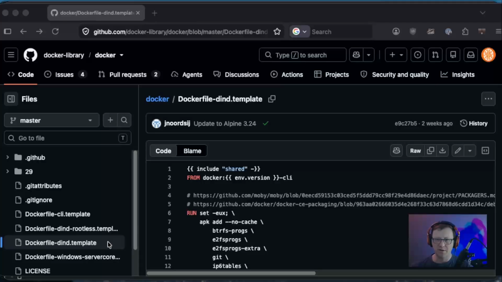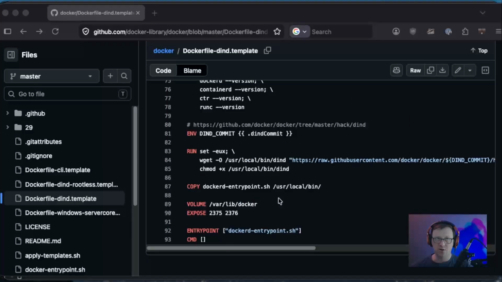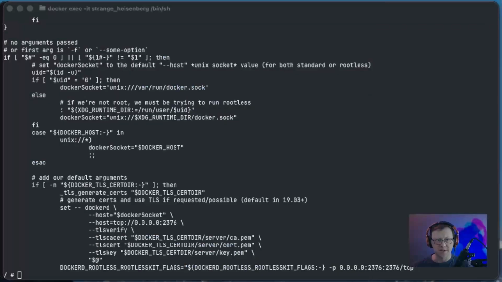All right, this appears to be the Dockerfile for Docker-in-Docker. So what are we doing inside of here? Don't need to wait for Docker to come up. I just need to run this. Maybe I need to do both. So let's set this aside for a moment.